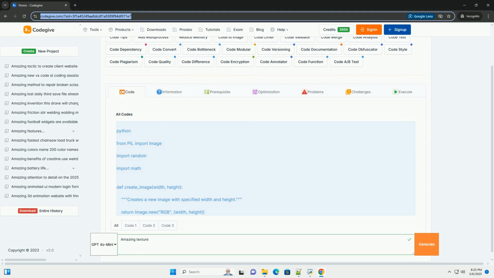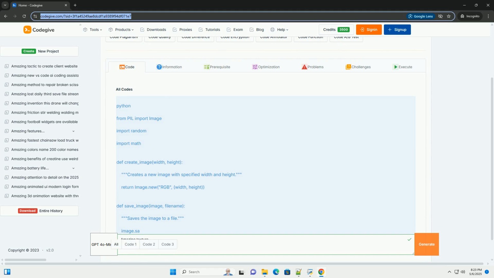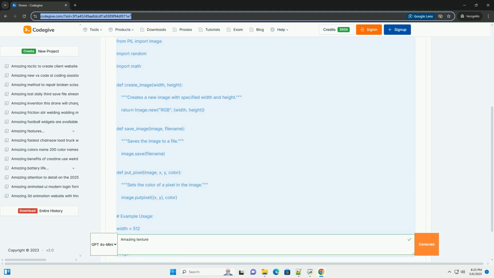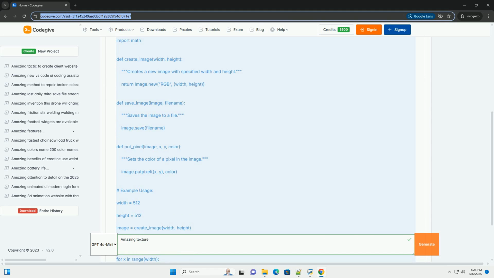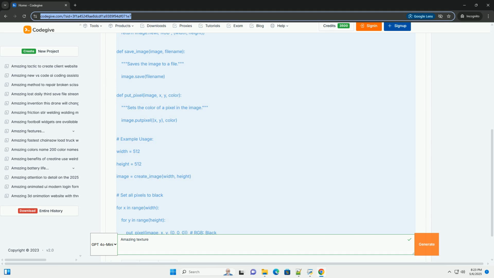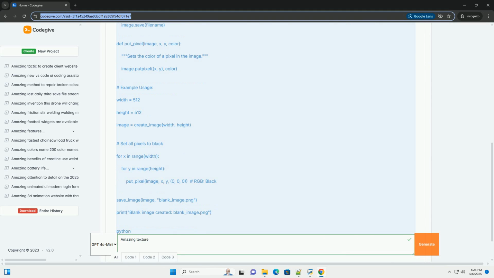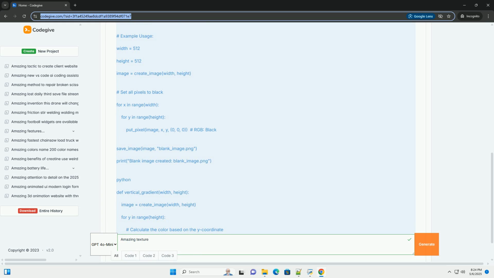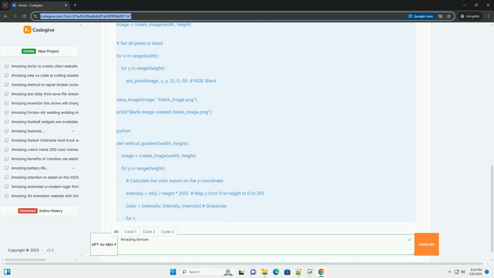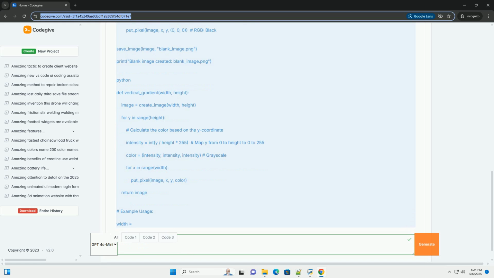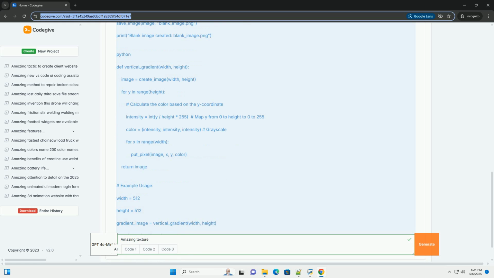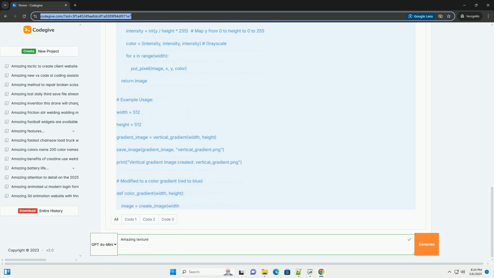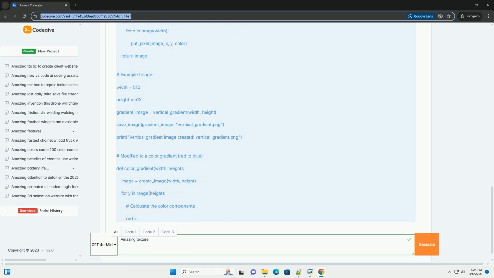Creating amazing textures with code, a comprehensive tutorial. This tutorial will guide you through the process of creating amazing textures using code. We'll cover various techniques, starting with basic noise functions and progressing to more advanced procedural generation methods. We'll use Python with the Pillow library for image manipulation, but the concepts can be adapted to other languages and frameworks. Why procedural textures? Procedural textures are textures generated algorithmically rather than from images.